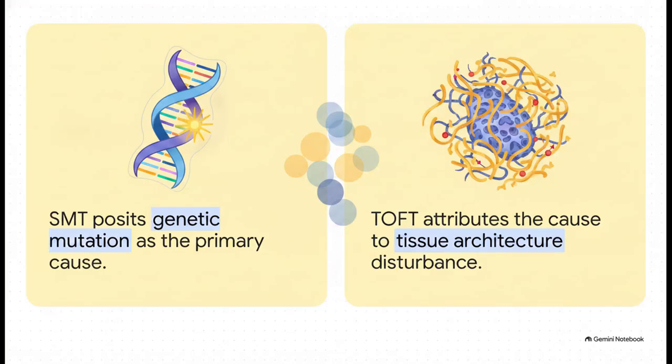We really need to start by looking critically at the whole conceptual foundation of modern oncology. Historically, the field's been philosophically split between two major camps. On one side, you've got the cell-centric somatic mutation theory, or SMT, which essentially argues that genetic mutation is the primary initial spark, the root cause of cancer. On the flip side, there's the environment-centric tissue organization field theory, or TOFT, arguing that the real root cause is a disturbance in the surrounding tissue architecture. You know, it's the classic seed versus soil debate. But as we're increasingly realizing, the reality is a deeply integrated, messy combination of both genetic and microenvironmental factors.